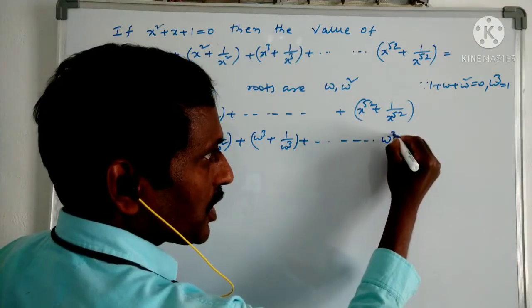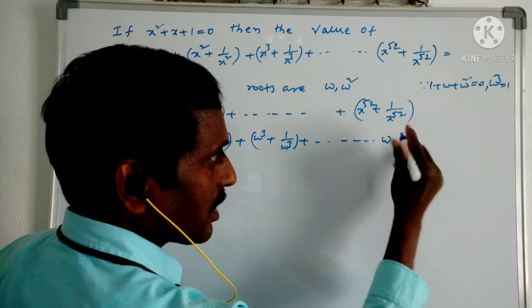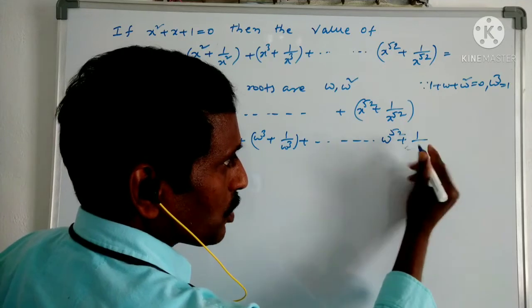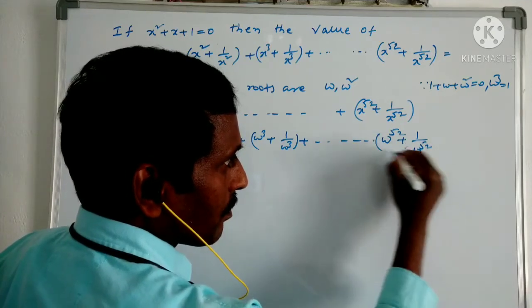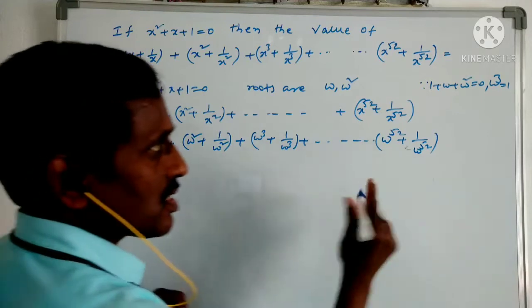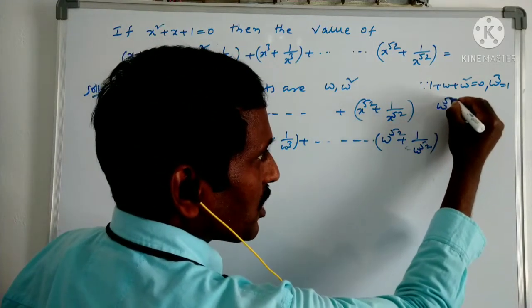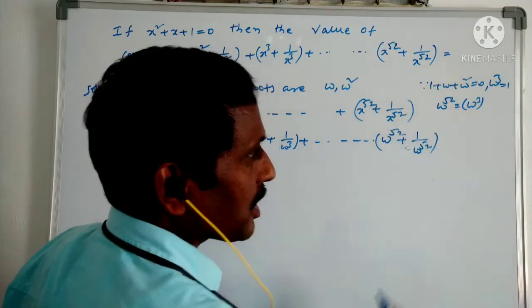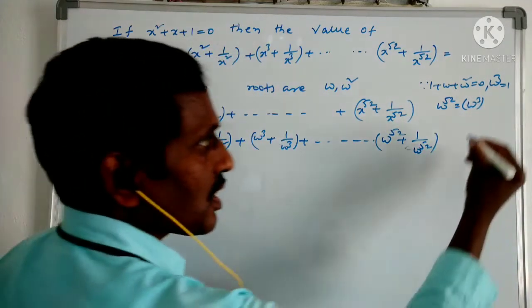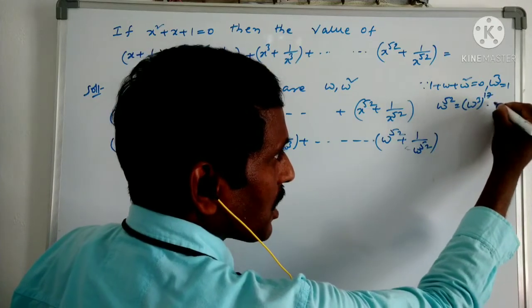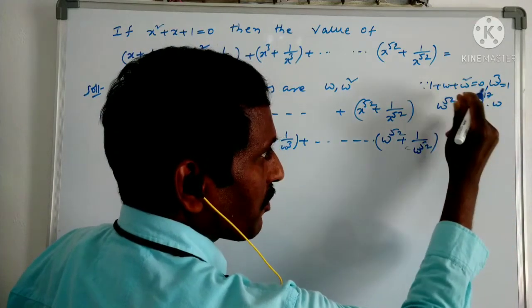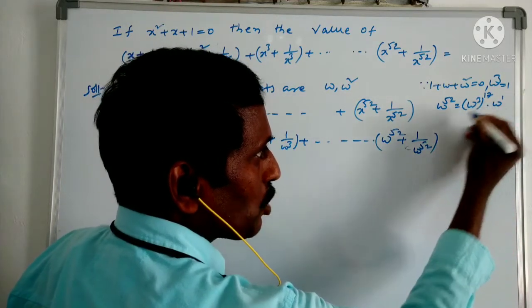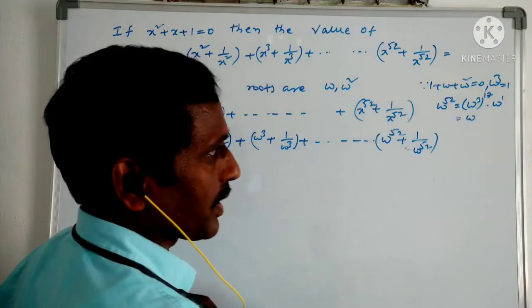So omega power 52 we can write it as a, then after we will find the value 1 by omega power 52 as this. Now find the values of this. Omega power 52, what does it become? Omega power 3, how many 3 multiples can we write? 17 3s are 51. So power 17 into omega, because it is 51 only, but 52 is there, so it becomes power 1. So this value is 1 into omega, the value omega only.